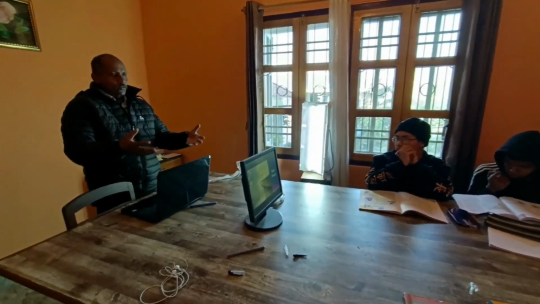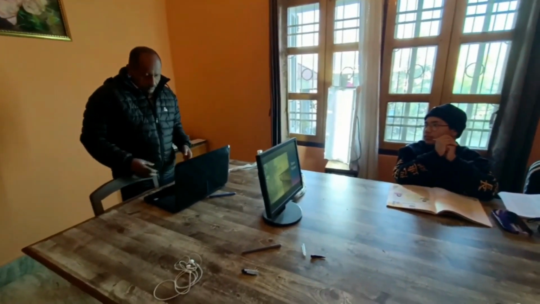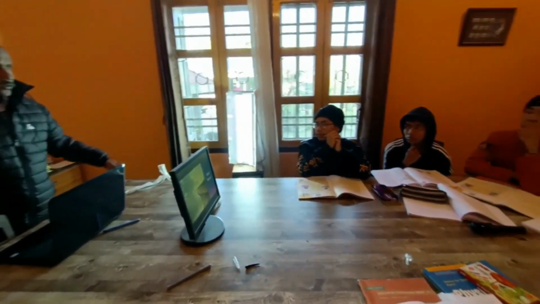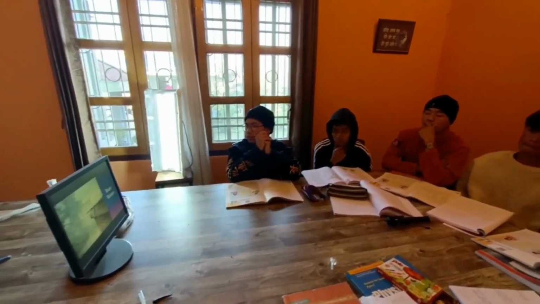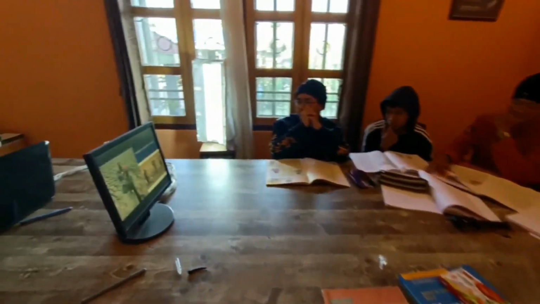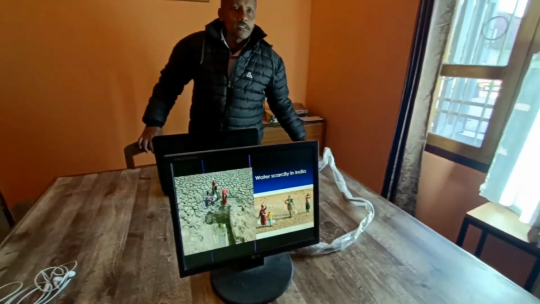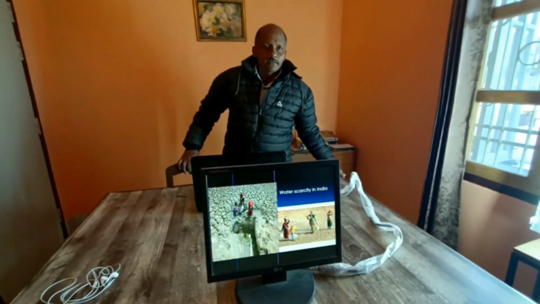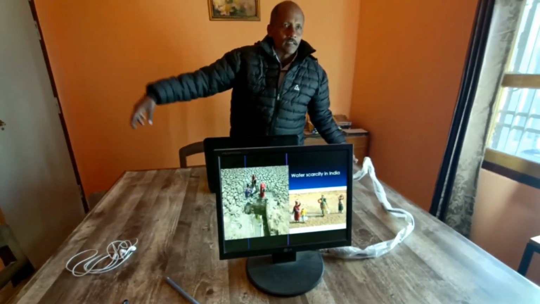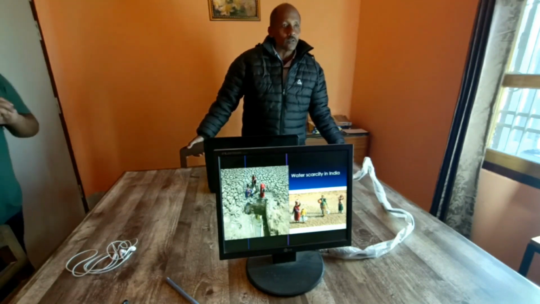Though we have a lot of water available, at the same time there are many states in our country who undergo this water scarcity. Have you ever gone for water for a long distance? I guess it is readily available for you. You just open the tap and it is there. But everyone is not so privileged. This is what you need to understand.